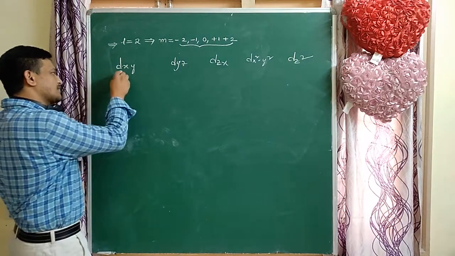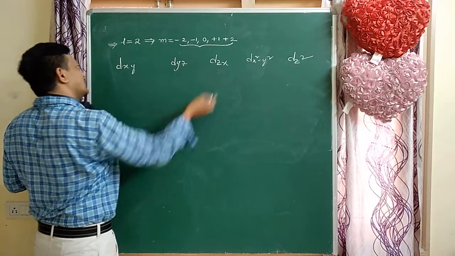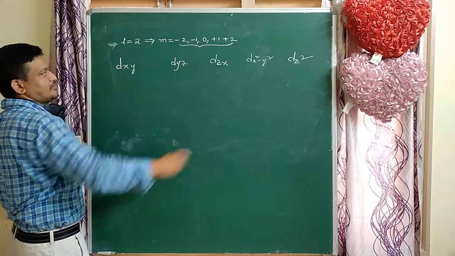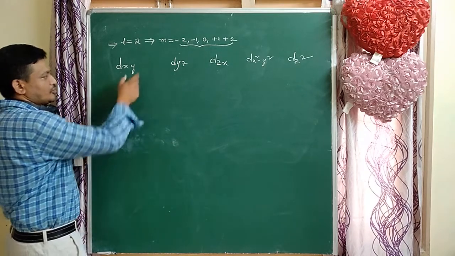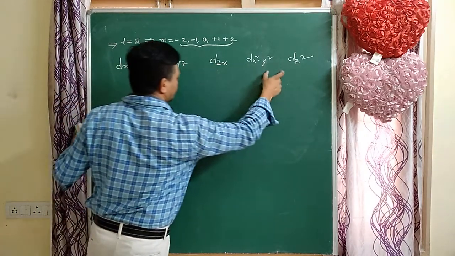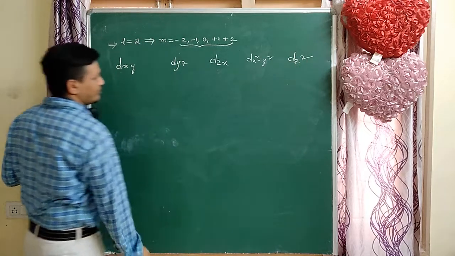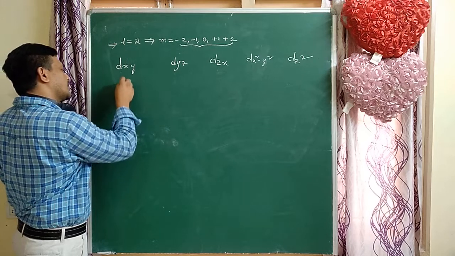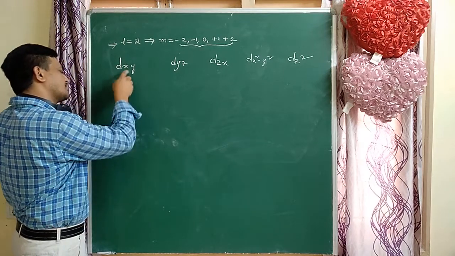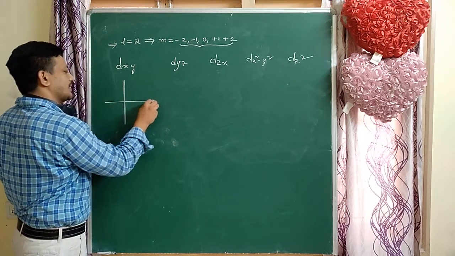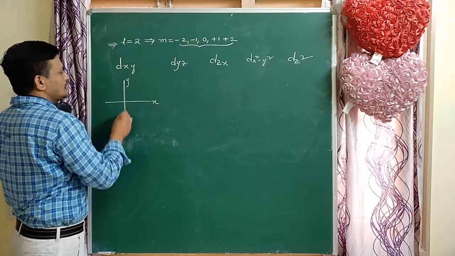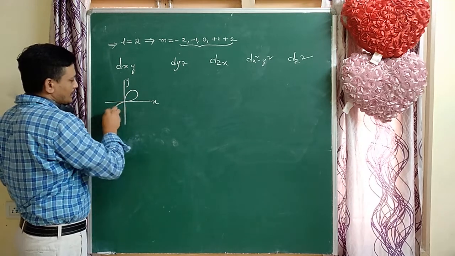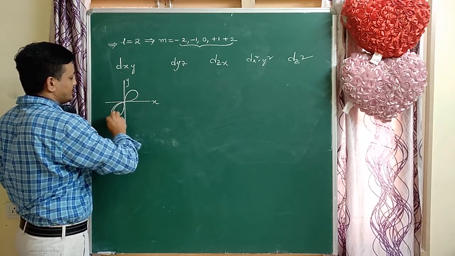So dxy, dyz, dzx: the lobes are between the axis, not along the axis. Here lobes are between the axis. These two orbitals have lobes along the axis. That is the very important point here. So here how many directions are there? Two directions. For example, dxy: the lobes are between the x and y axis.